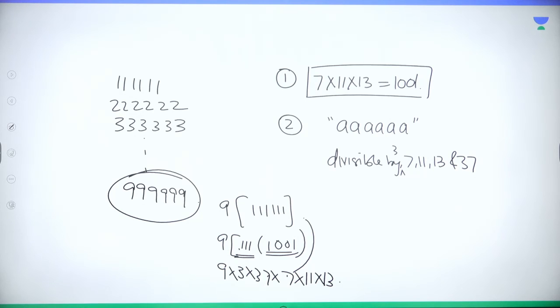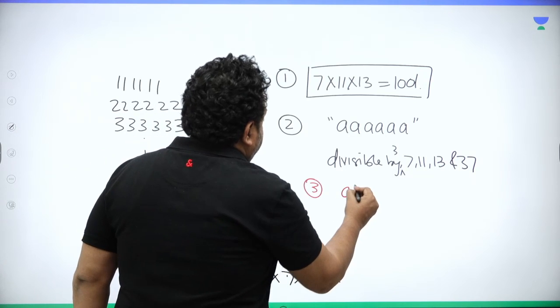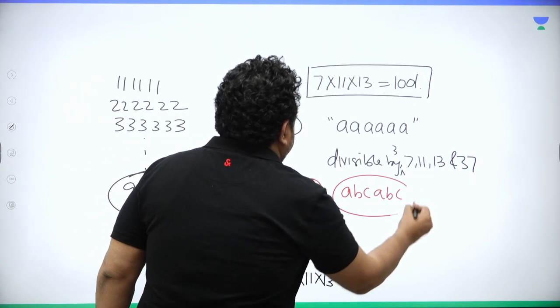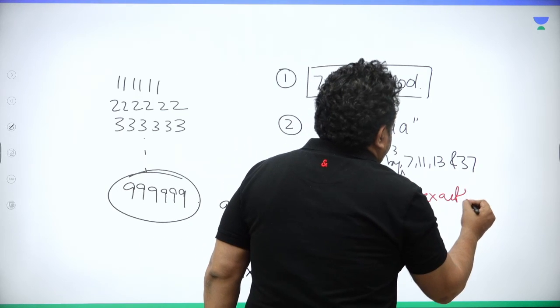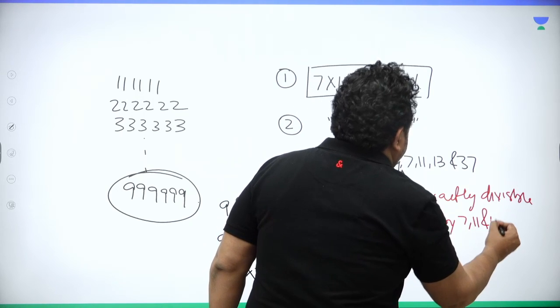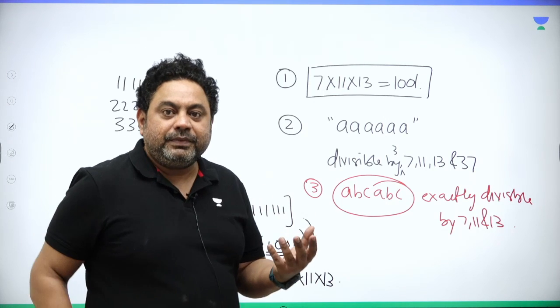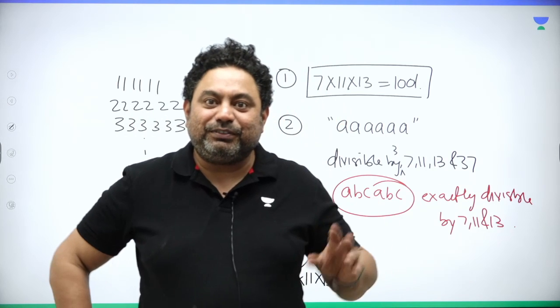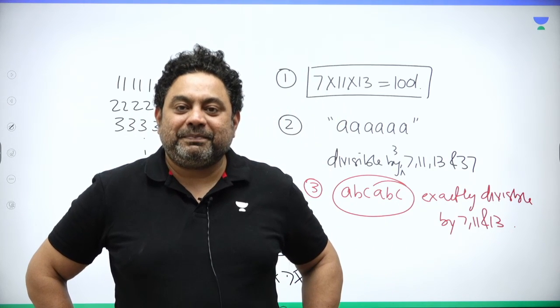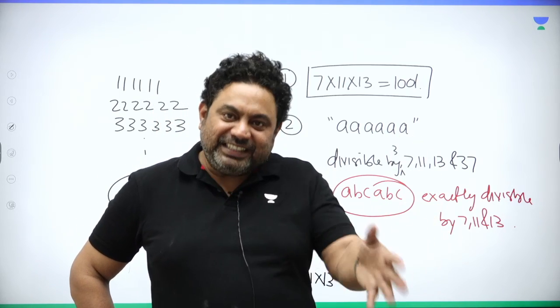So good result. And any number of the form ABC ABC is also exactly divisible by 7, 11 and 13. So this is nothing to do with 3 or 37, maybe, may not be, but it would be exactly divisible by 7, 11 and 13. That is true. So sometimes if you are asked, write a multiple of 13, you say 583583, right? You say 777777. So the other person may be shocked, but yes, it is divisible by 13.